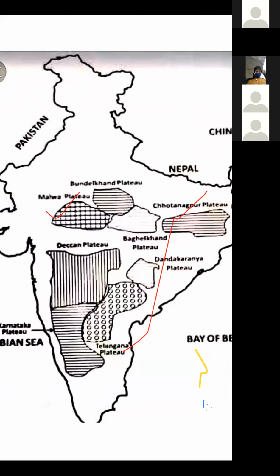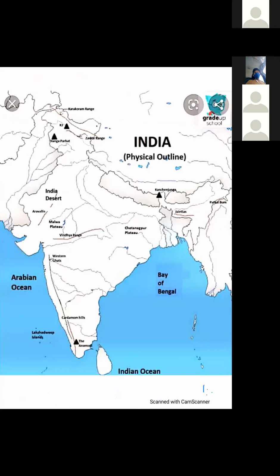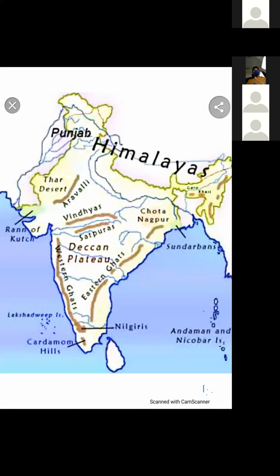Malwa Plateau lies between the Aravalli Range and the Vindhya Range. You can see in the map. This is the Aravalli Range. This is the Vindhya Range. That means that plateau is located here between the Aravalli and Vindhya Range.